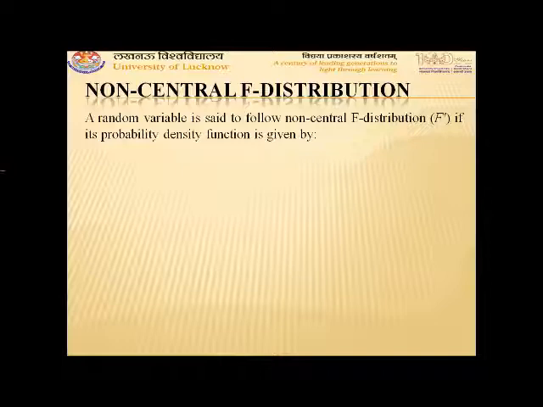If we include the same type of parameter, which is called the non-centrality parameter, in the F distribution, then that is called the non-central F distribution. That means it has 3 parameters: degrees of freedom of numerator, which is n1, degrees of freedom of denominator, which is n2, and non-centrality parameter lambda.